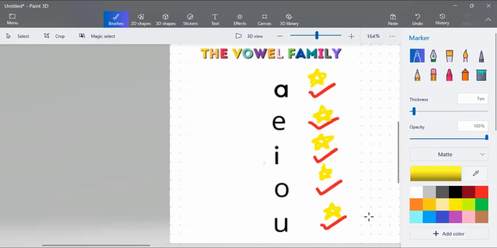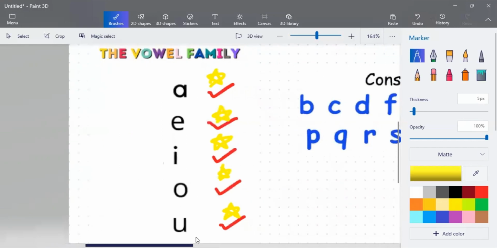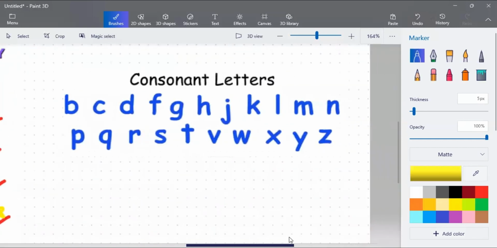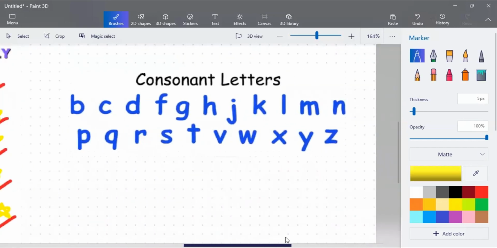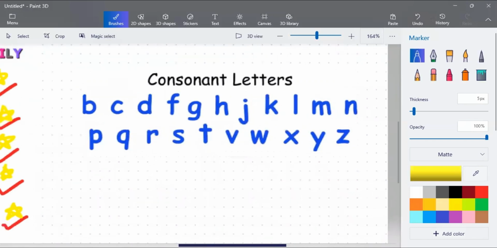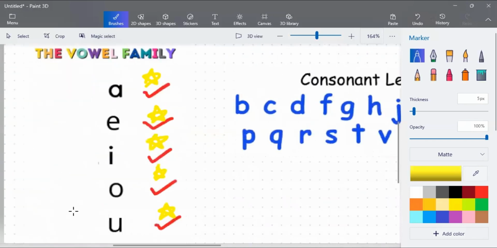One, two, three, four, five. Yay! You've got five stars. Good job. Don't forget kids, the vowel family has five letters.